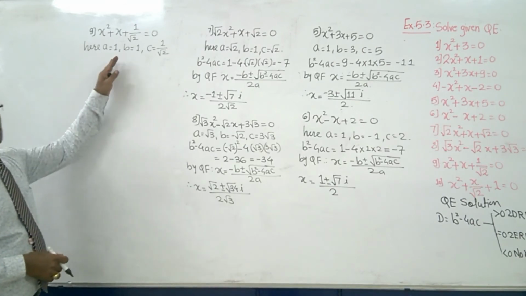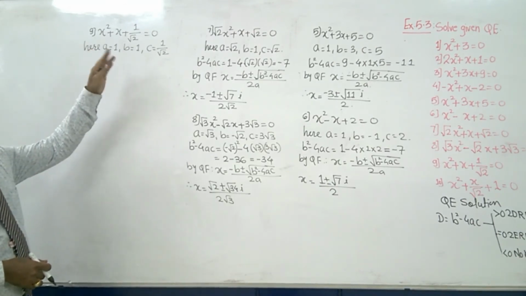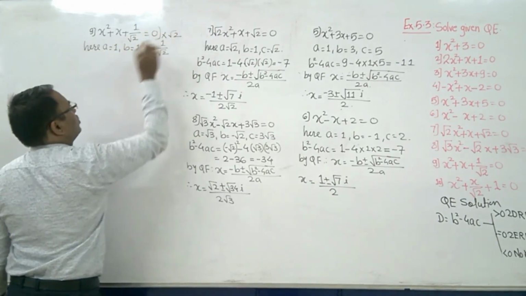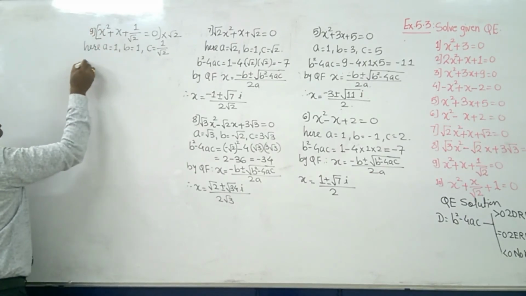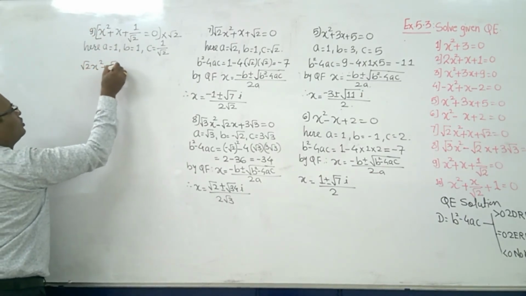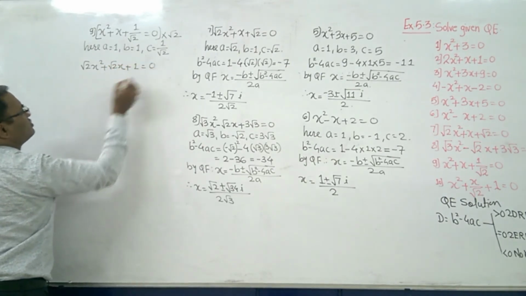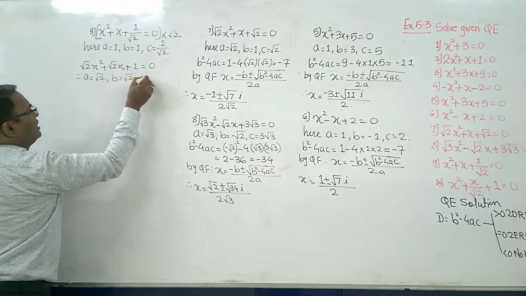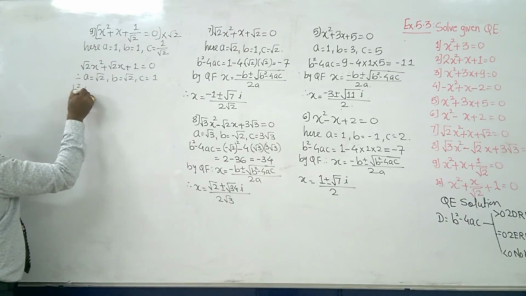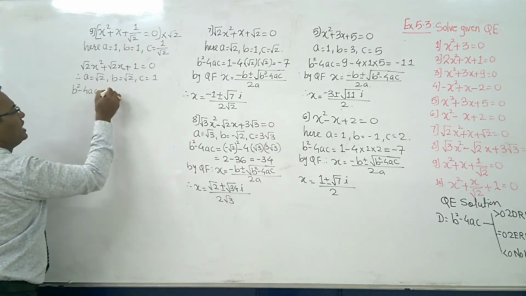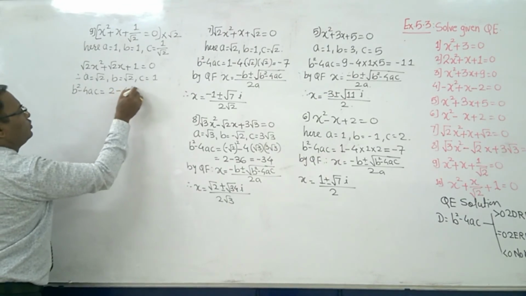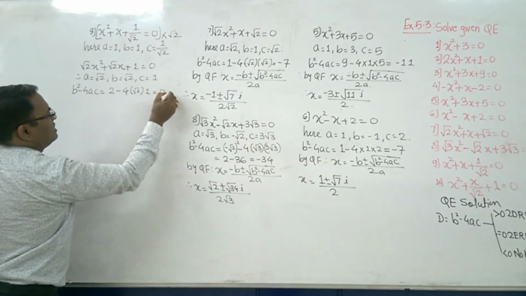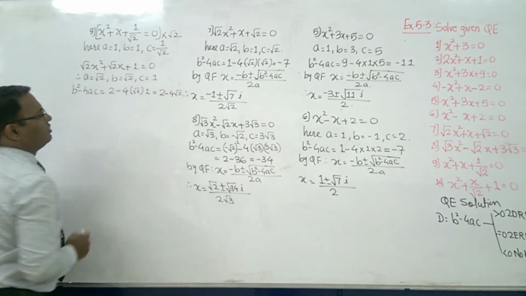What will we do here? Here first we will multiply each and every term by root 2. Okay, this was the equation. So it will become root 2 x square plus root 2 x plus 1 is equal to 0, and because of this your a will be root 2, your b will also be root 2, and your c will become 1. Then b square minus 4ac will become, what is b square? It is 2 minus 4 into root 2 into 1. So the answer is 2 minus 4 root 2.